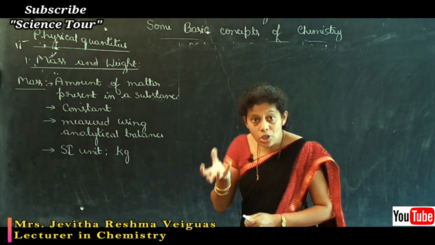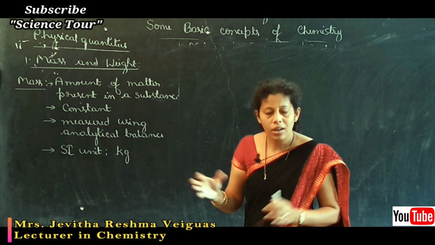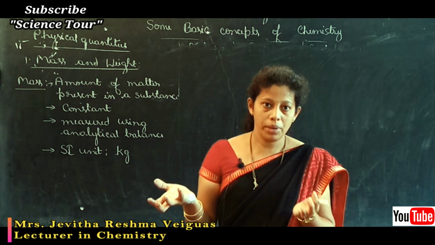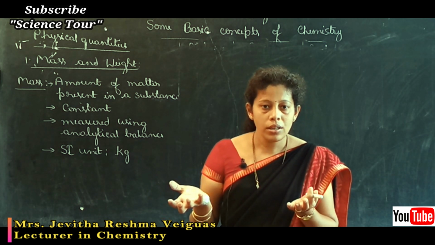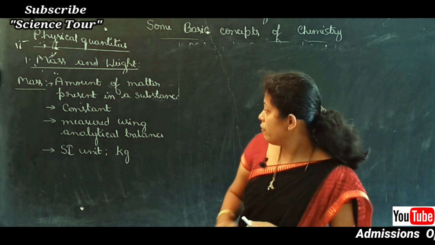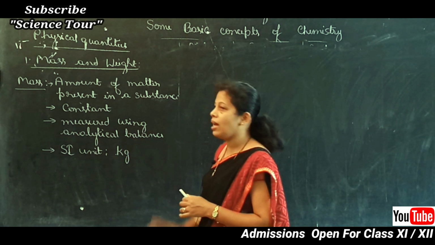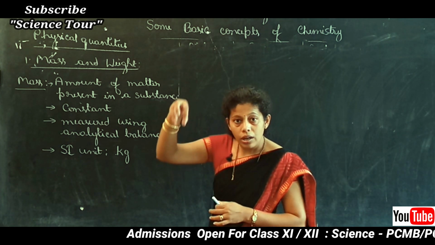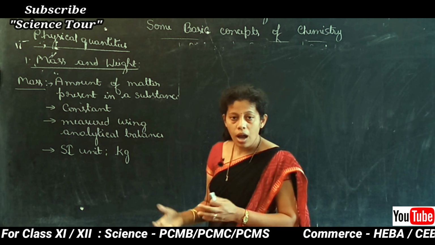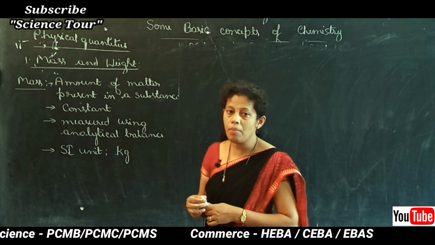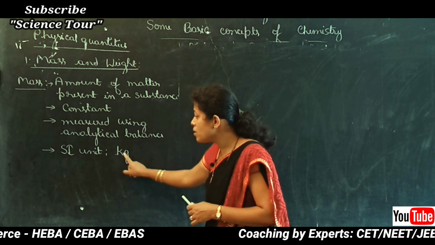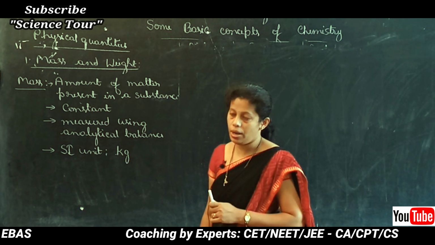Mass is how much matter is present in a given substance. Generally we measure it using a balance, the takkadi you might have seen. A very similar measurement apparatus we have in the lab is called a chemical balance or analytical balance. In that we keep the substance and we keep the weights, and based on that we find the mass, and the mass is expressed in terms of the SI unit, that is kilogram.